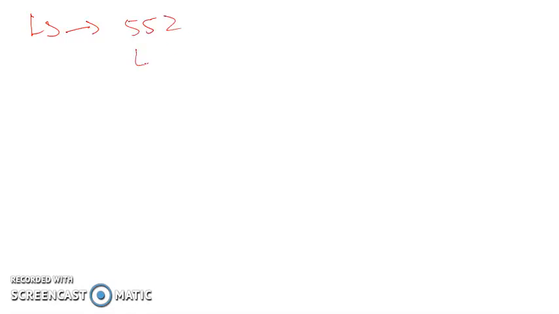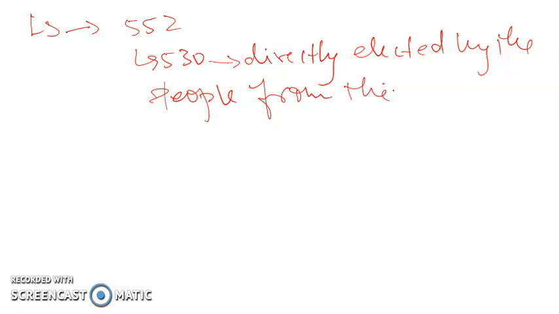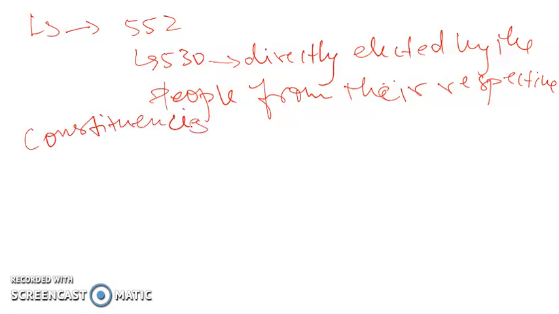Out of the 552, 530 will be directly elected by the people from the states.